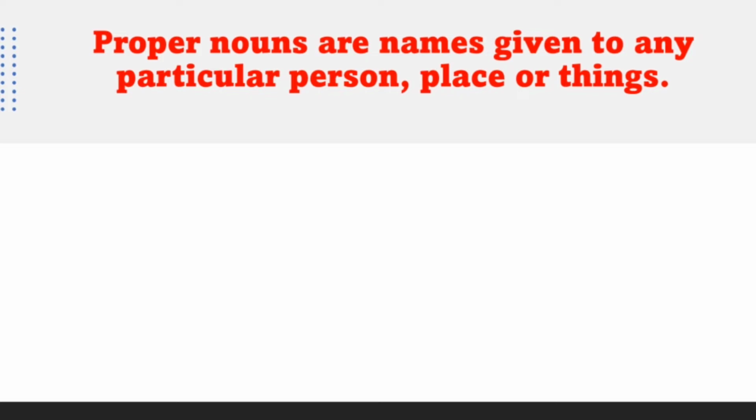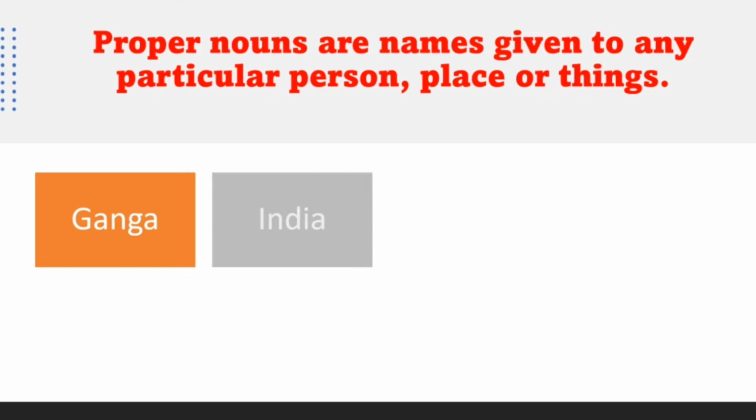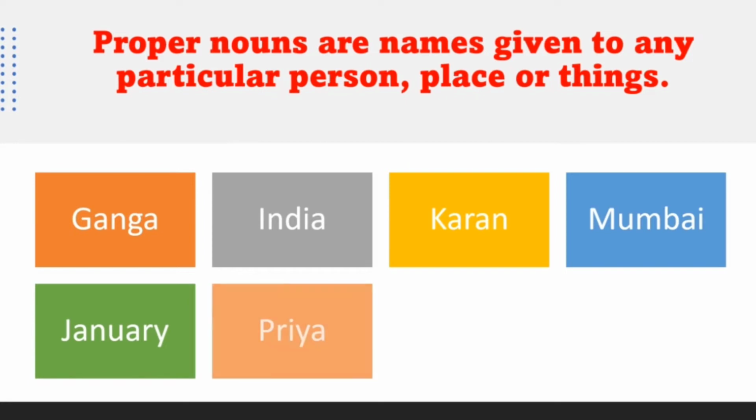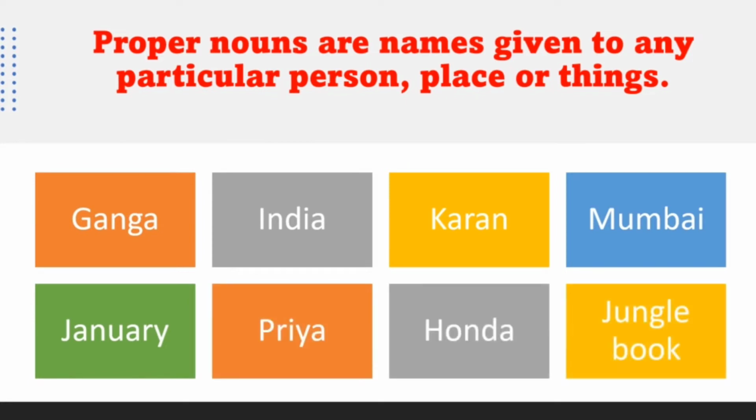Now let us see a few examples of proper nouns. You can see Ganga, India, Karan, Mumbai, January, Priya, Honda, Jungle Book. These are all special names given to a few persons, places or things.